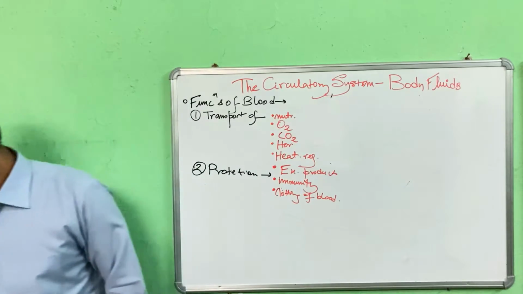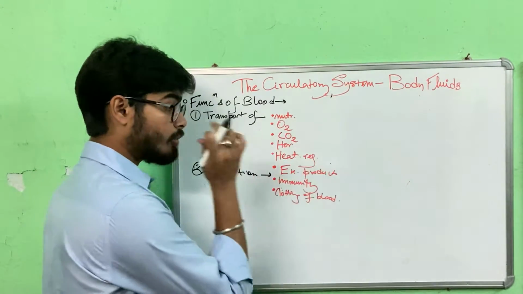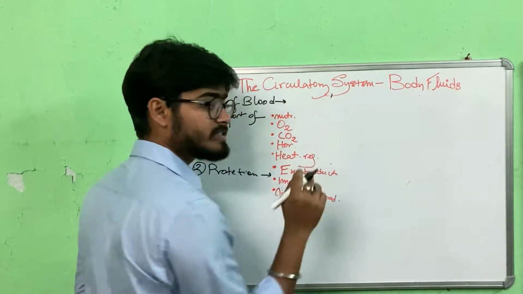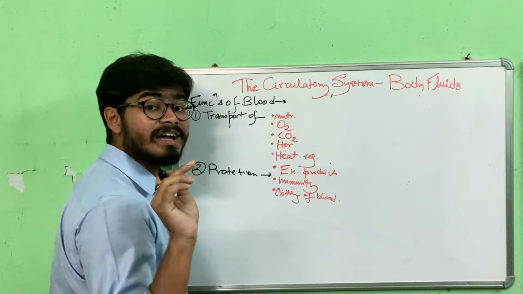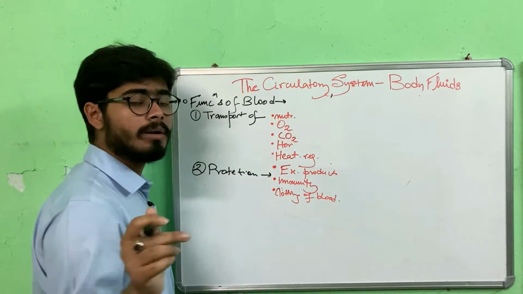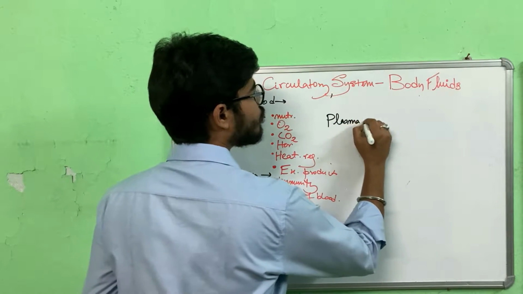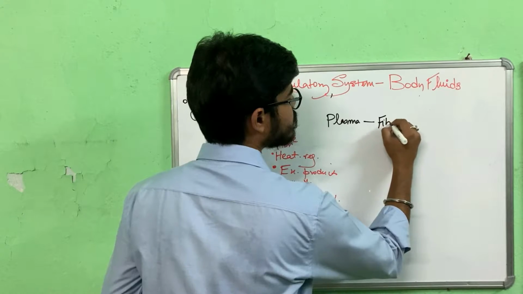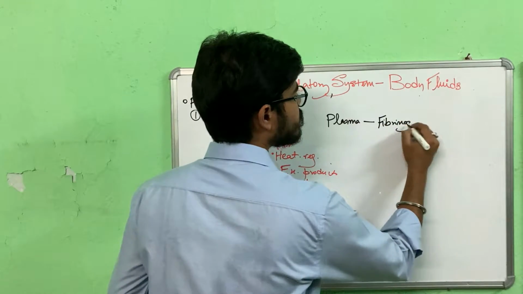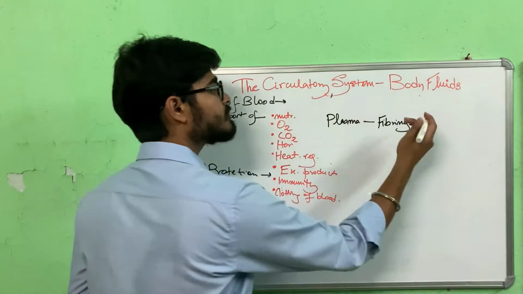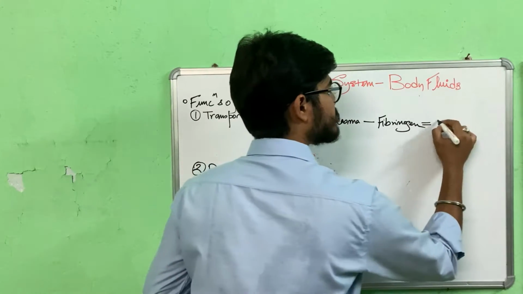Now it's important to know that we have talked about plasma. Plasma had something which I told you was fibrinogen, which is responsible for blood clotting. Plasma without fibrinogen, that is plasma minus fibrinogen, is serum.